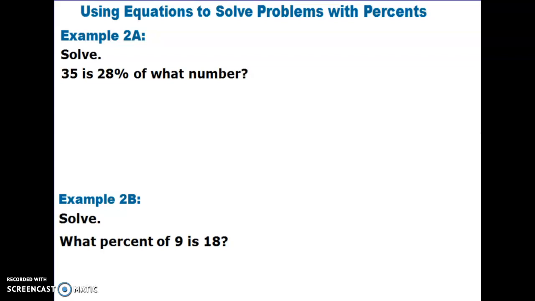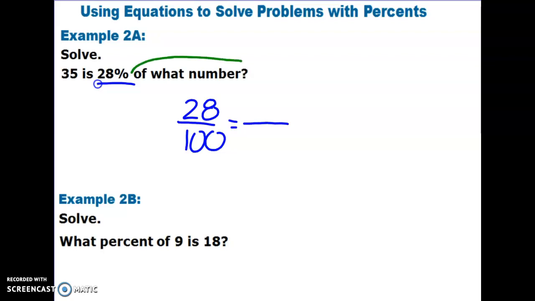So I'm going to start with this first one. It says 28%. So I'm going to write 28% as 28 out of 100. 35 is 28% of what number? Okay, now I'm going to think, what is my total amount, of what number? I don't know what that is, so I'm going to put my X right there. And then 35 is going to go on the top. So on the left side here, I'm saying 28% is the same as 35 out of some number I don't know.